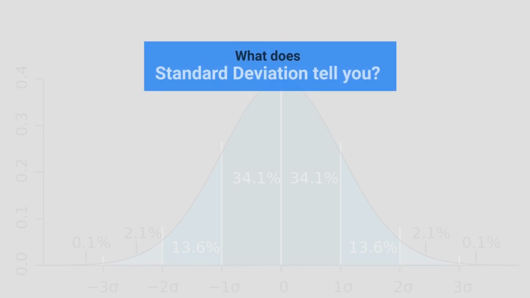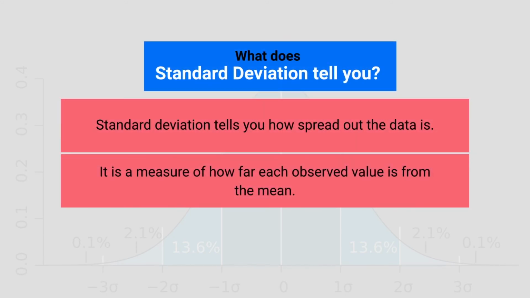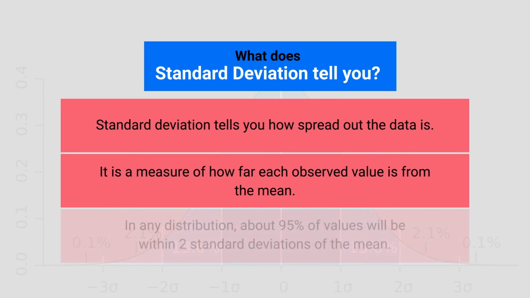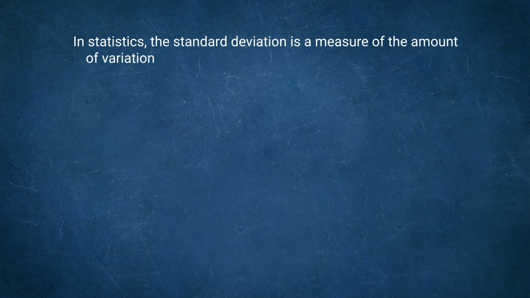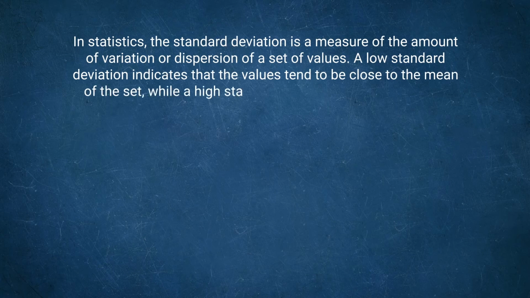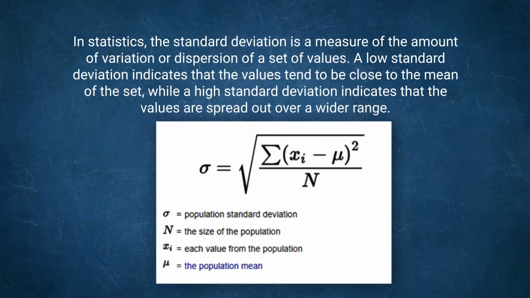So now, standard deviation tells you how spread your data is. It is a measure of how far each observed value is from the mean. In any distribution, about 95% of the values will be within 2 standard deviations of the mean. This is the best part of the standard deviation. In statistics, the standard deviation is a measure of the amount of variation or dispersion of a set of values. A low standard deviation indicates that the values tend to be close to the mean of the set, while a high standard deviation indicates that the values are spread out over a wider range.